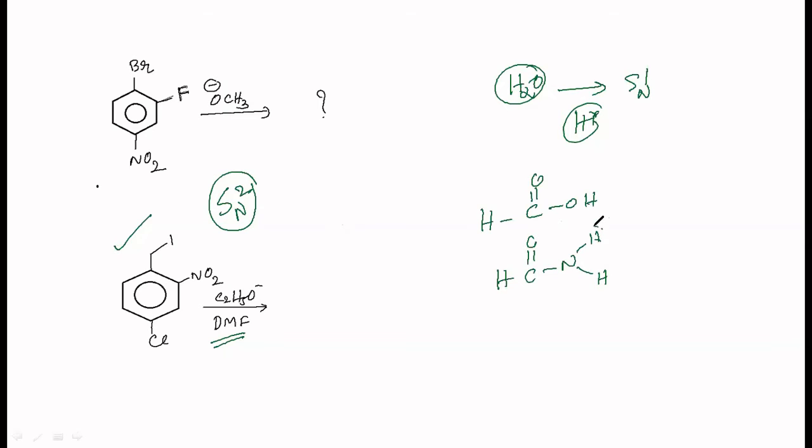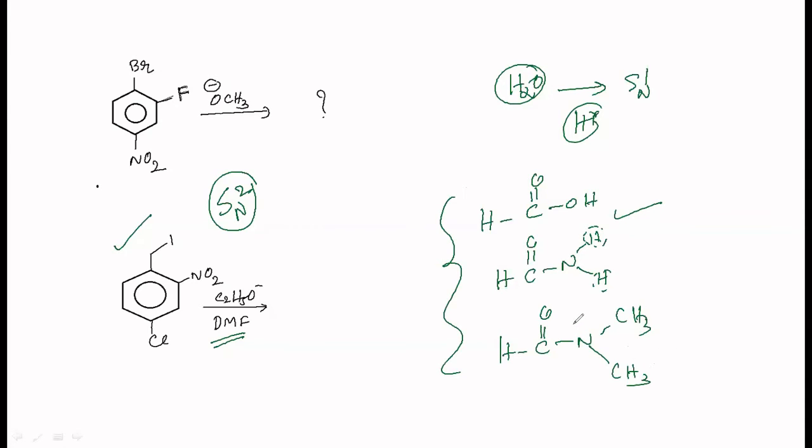Now you are supposed to substitute these two hydrogens with methyl groups: C double bond O N CH3 CH3. This is dimethyl formamide. Why I am telling you this is sometimes they will give you only the structure and ask which of the following solvents favor SN1 or SN2 reaction. For that you should know the structure of all these.